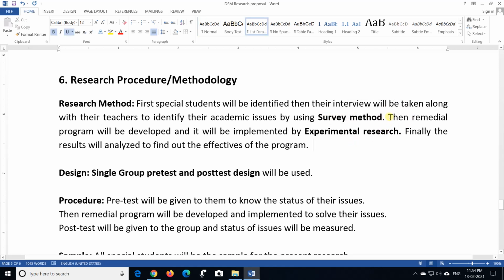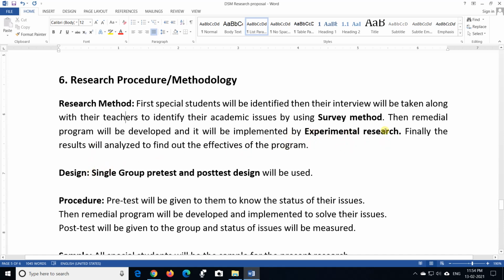Once she gets the information about the issues of the special children, she will develop a program, and she will test the effectiveness of this program by using the experimental method. So precisely, in this action research, two research methods will be used: the survey method to collect the information, and the experimental method to test the effectiveness of the program.